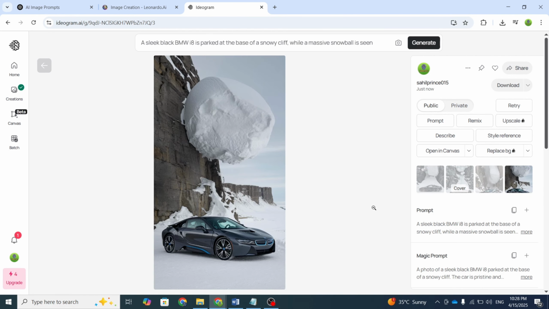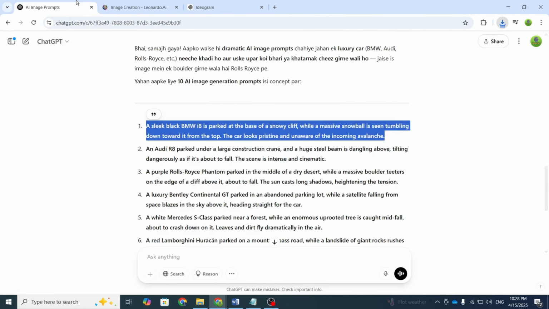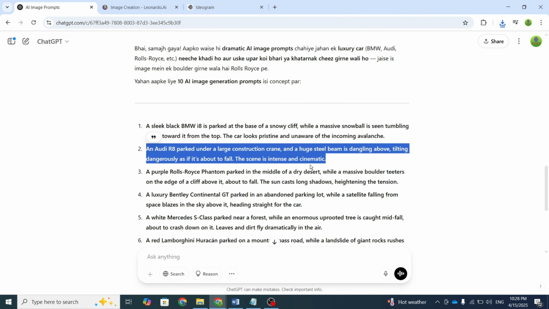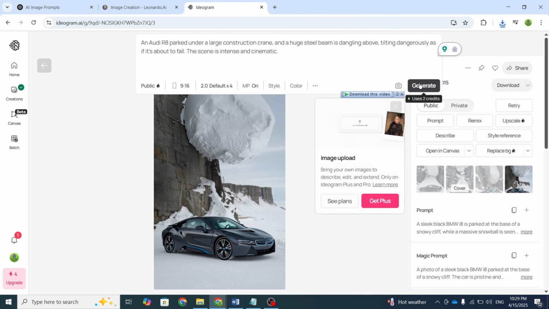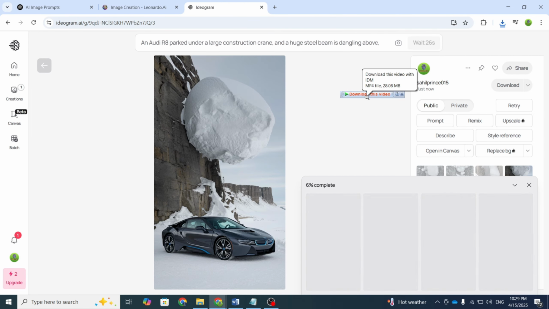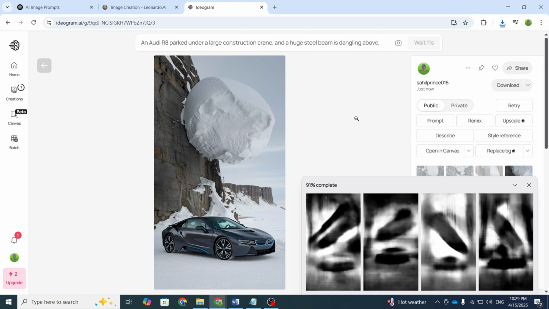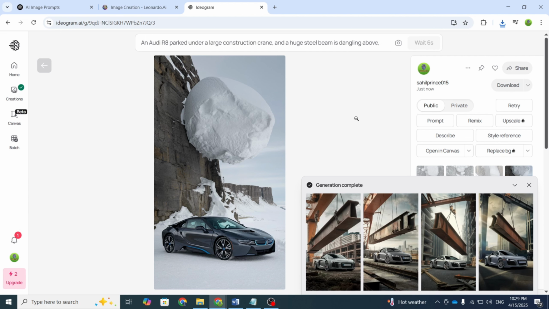Amazing, isn't it? Once it's ready, click on the 3 dots beside the image. There, you'll find the download option. Click it and download the image to your device. You should create and download at least 2 to 3 images like this for your video. Now, to make our video a bit longer and keep the audience engaged with suspense, we need to save the image you just downloaded. Once you've saved the image on your device, it's time for the next step.